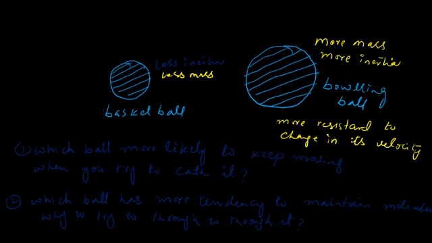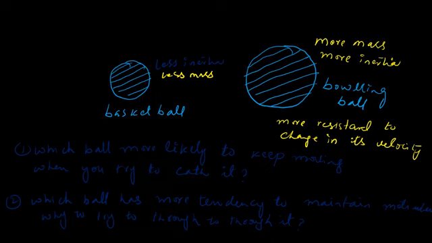So the basketball, with less mass and less inertia, will keep moving when you try to catch it. It will cover a larger distance compared to the bowling ball. The bowling ball has more inertia, so it has more resistance to change in its velocity. So when you try to throw it, it will try to remain motionless because it resists change harder than the basketball.